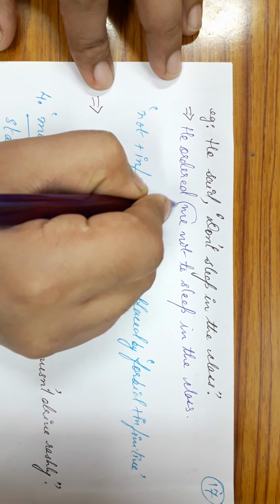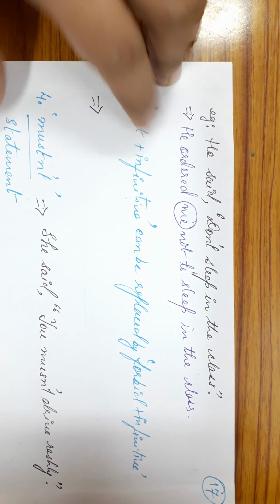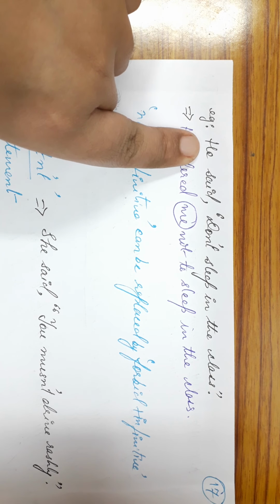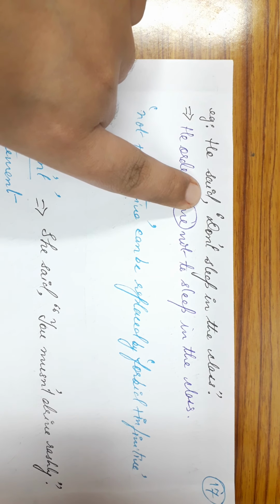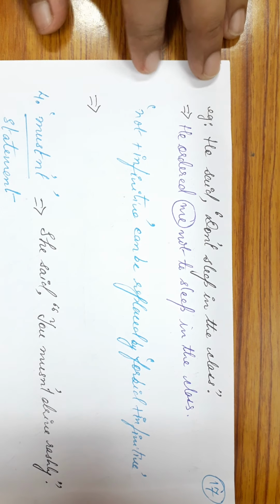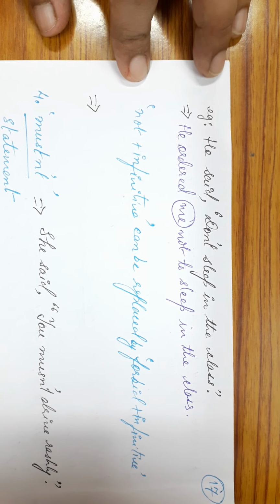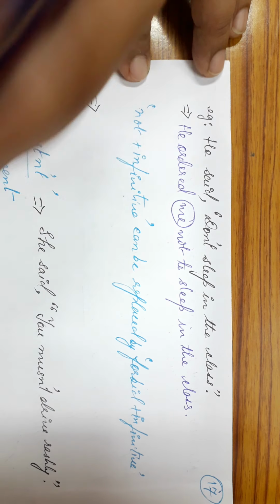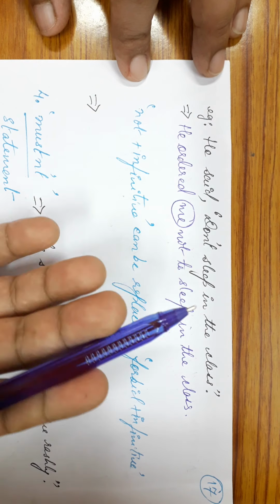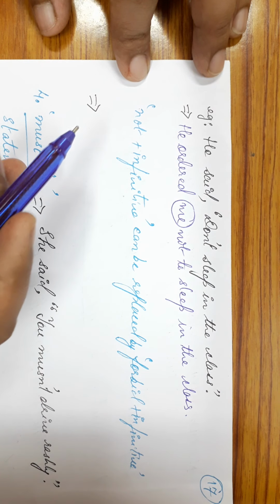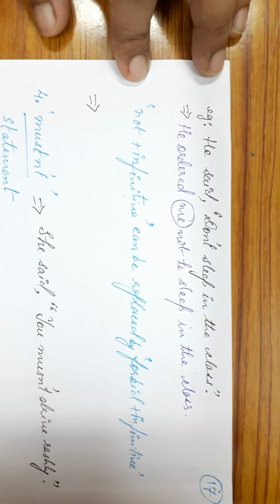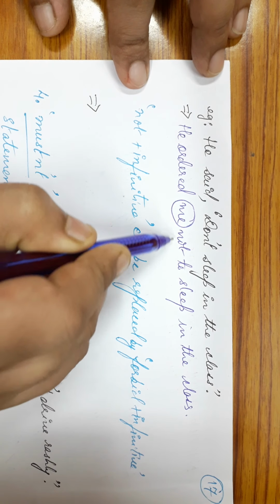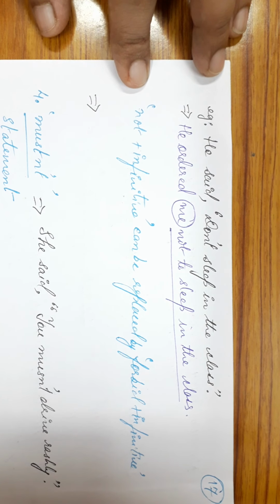Now, you see I have provided the object over here because the object in the reporting clause is not clear. That's why I can provide the object on my own. It can be he ordered me, he ordered him, he ordered her, he ordered them, it can be anything. So, he ordered me not to sleep in the class.